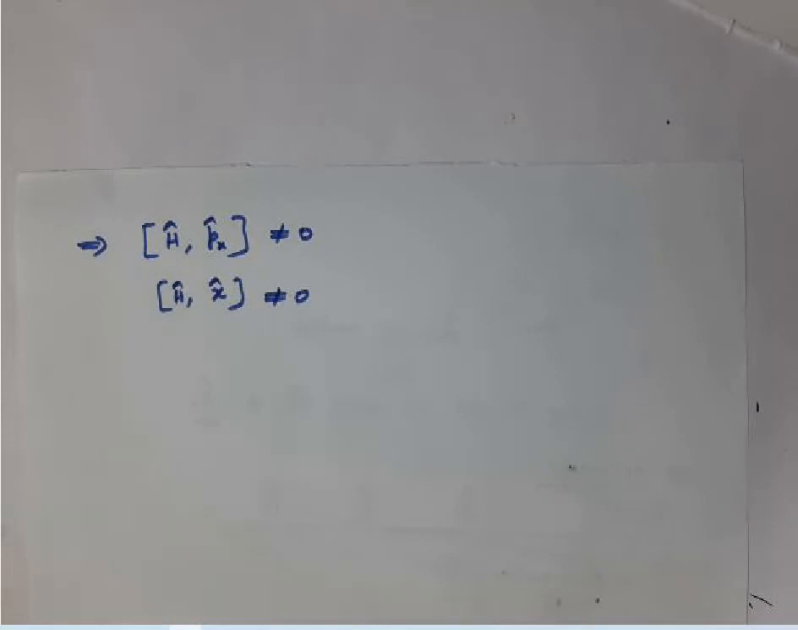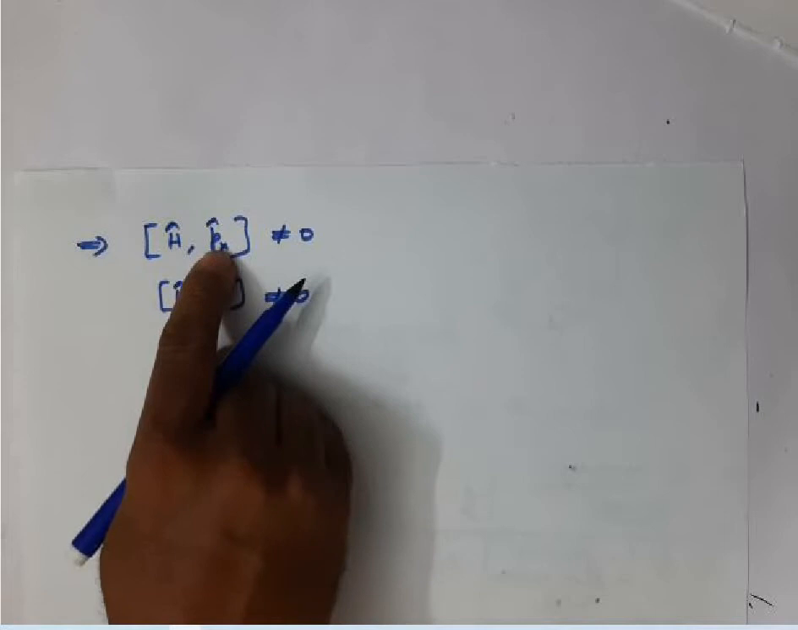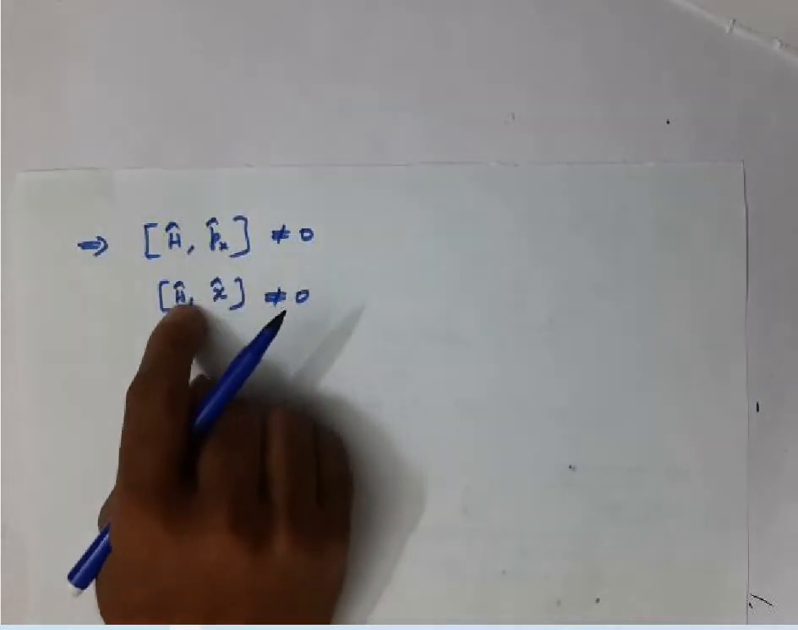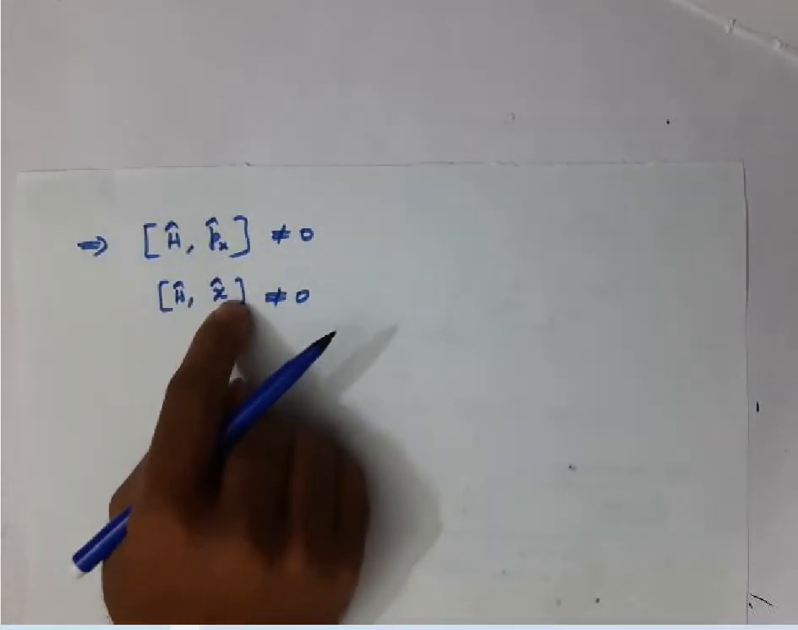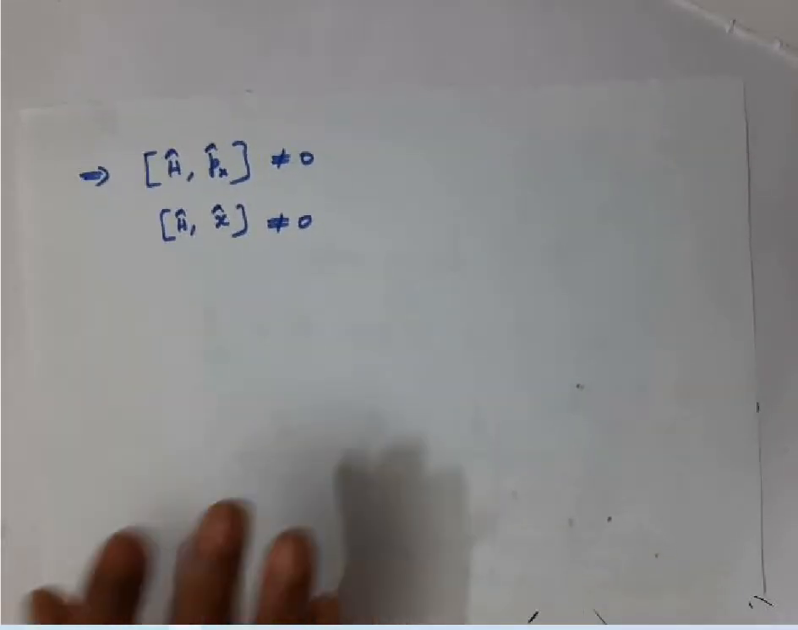Right? So under confined motion, these operators do not commute. So they do not have a common set of eigenfunctions. That means eigenfunctions of the Hamiltonian operator will never be eigenfunctions of the position operator or momentum operator. Similarly, eigenfunctions of the Hamiltonian operator will never be eigenfunctions of the position operator. Right? So this is very, very important.